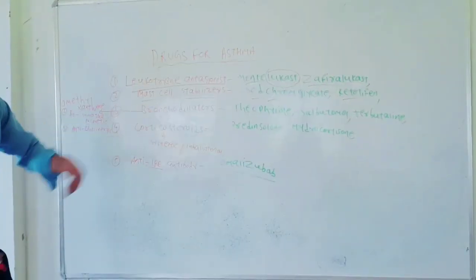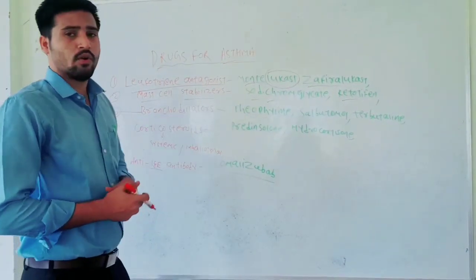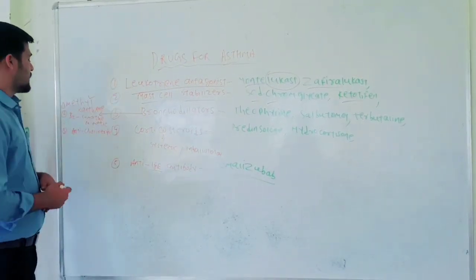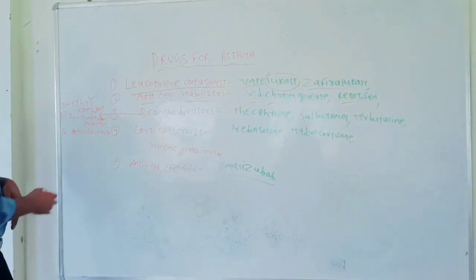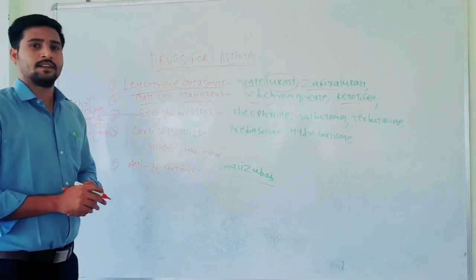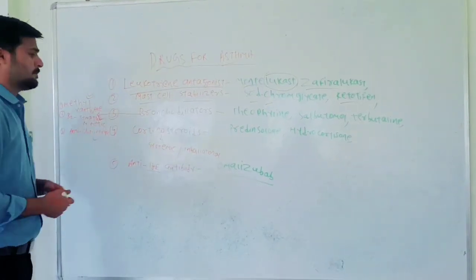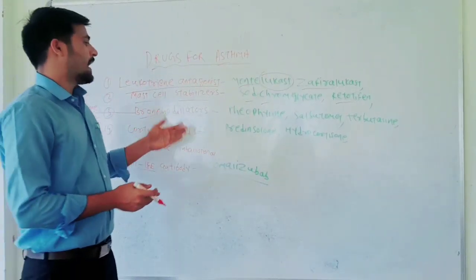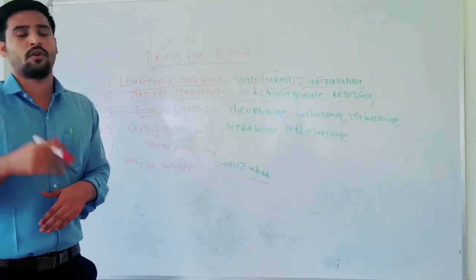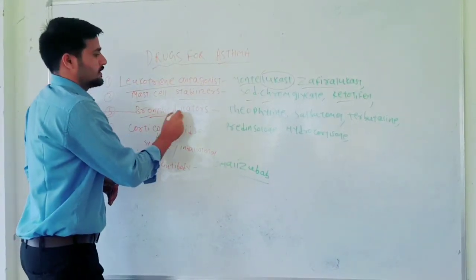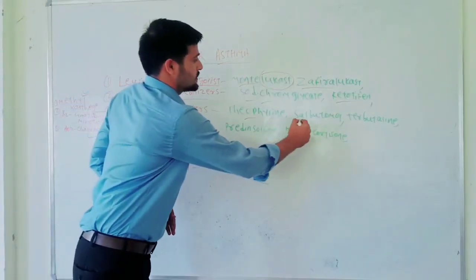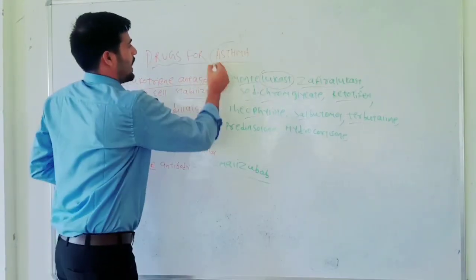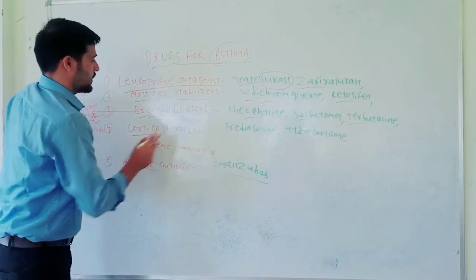And the next category is bronchodilator. Here these bronchodilator categories are further sub-classified into three categories. One is methylxanthine, second is beta-2 sympathomimetic, and third is anticholinergic drug. We will briefly discuss these subcategories in an upcoming video. So simply, bronchodilator means it dilates our airway, which makes breathing easier. And here among bronchodilators, drugs like theophylline, salbutamol and terbutaline are widely used to treat asthma. And the next category is corticosteroid.